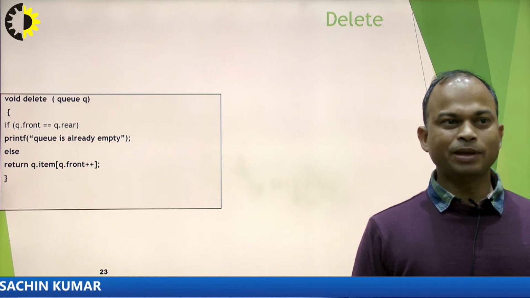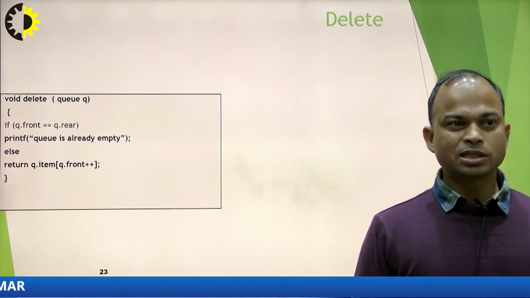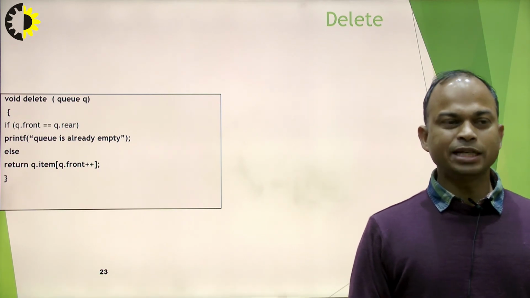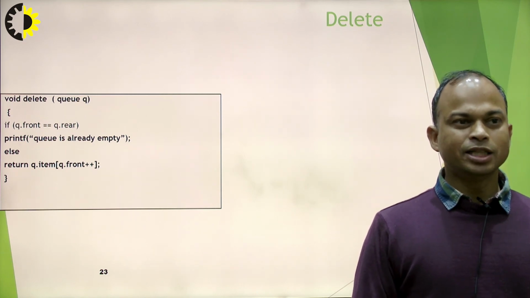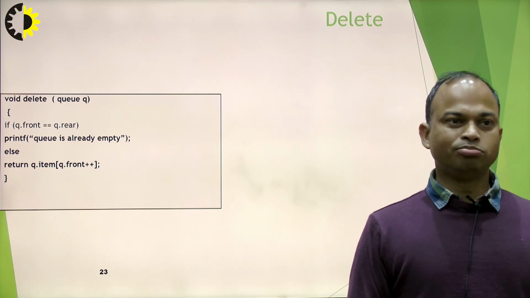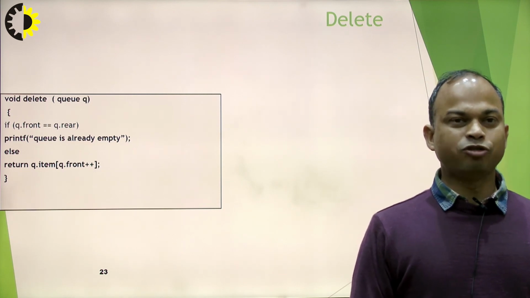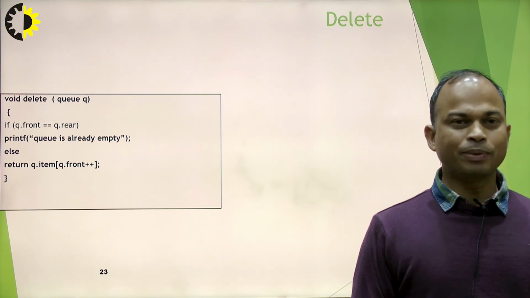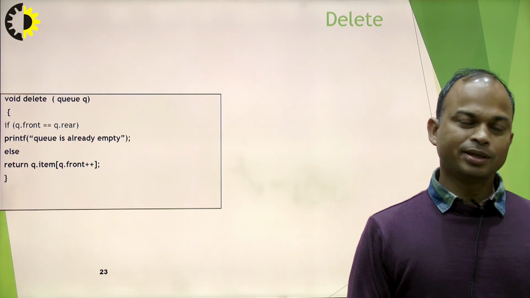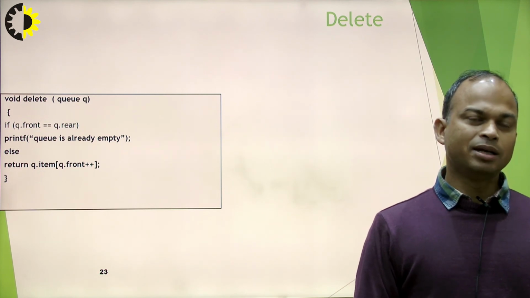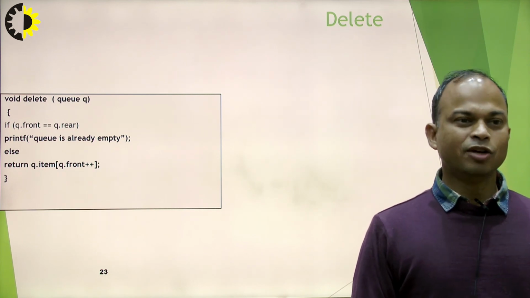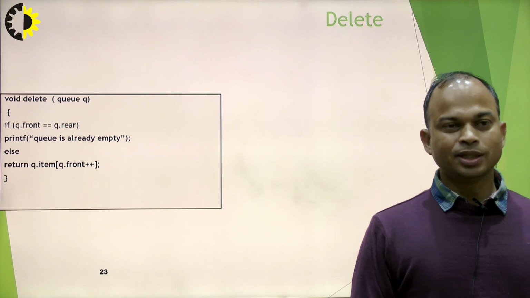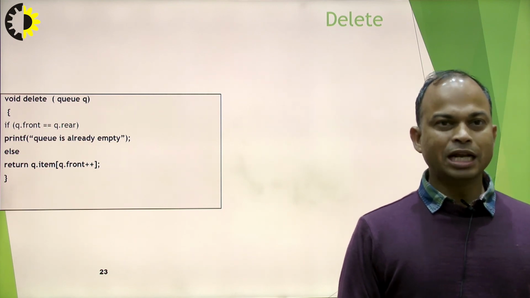If we talk about the delete operation, then we have to check whether my queue is empty or not. If front equals rear, then this particular queue is empty, and we cannot perform the delete operation because my queue is empty. If my queue is not empty, then the delete operation is possible, and for the delete operation we increase the value of front by 1. So in this way we can perform the delete operation.